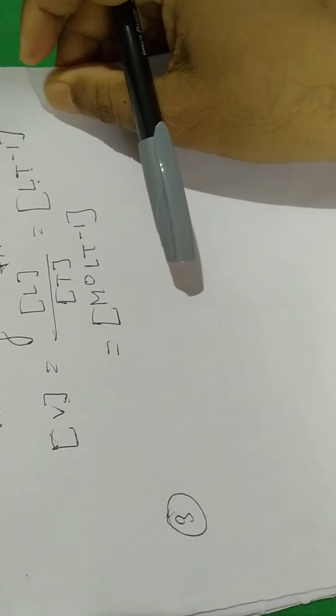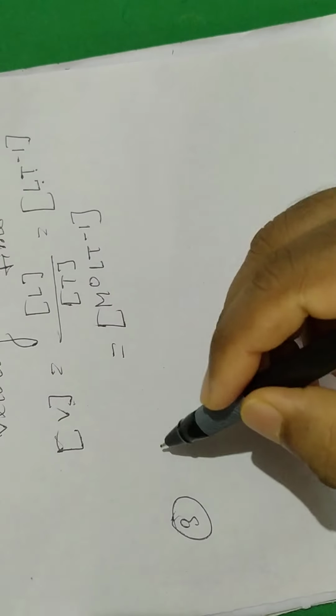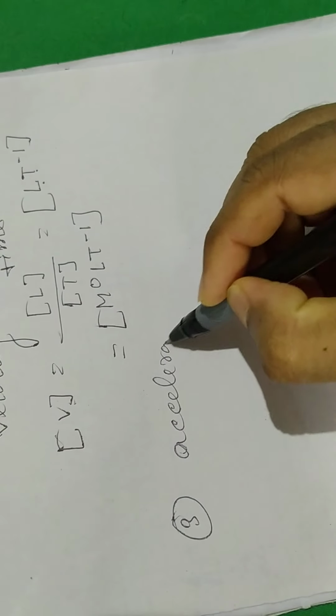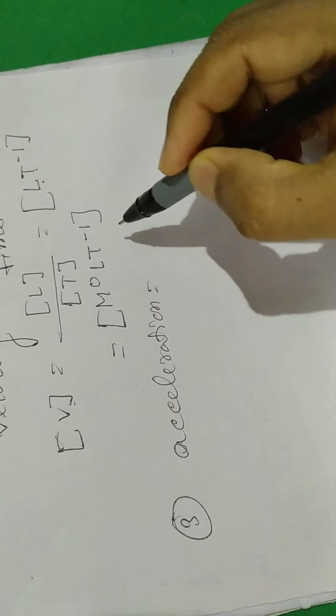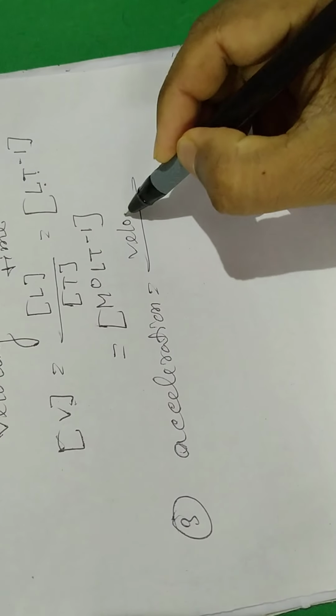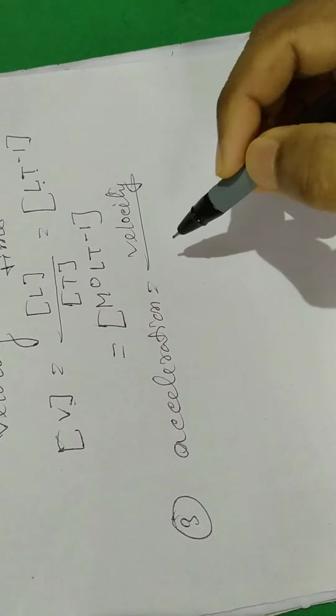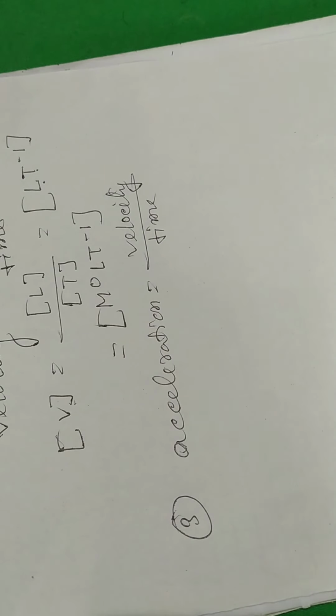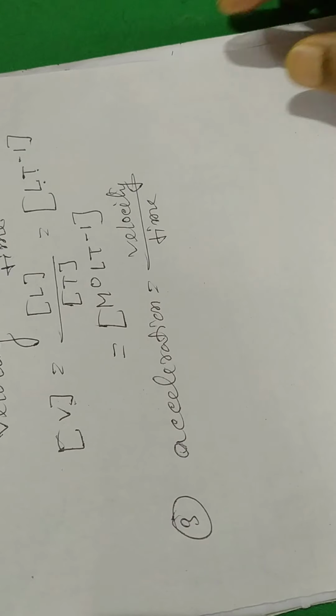Number 3, acceleration. Dimension of acceleration. Acceleration is velocity by time. Rate of change of velocity is called acceleration, that is velocity divided by time.